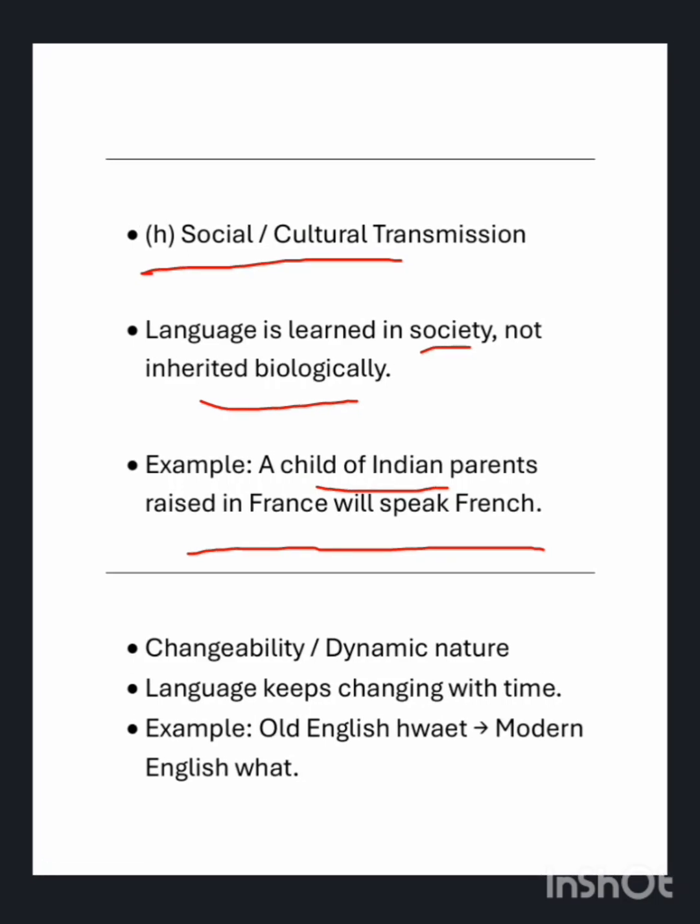Then we have changeability or dynamic nature. Language keeps changing with time. We can see words that we heard before are not used now. For example, in Old English we had this word, HWAET, I'm not able to pronounce that, but in modern English this is what. So the word hwaet has now become what.